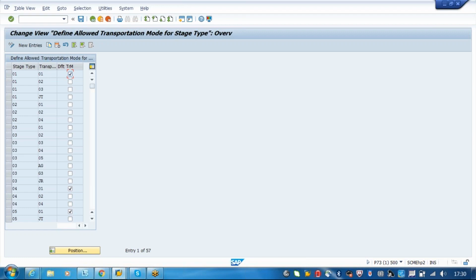So there will not be an air scenario here, because air freight cannot be carried from the pickup stage. It is only carried from the main cargo stage. Correct. What is this default transportation mode? This one, this is the default. So that means when you use 01, automatically road will come as 01.